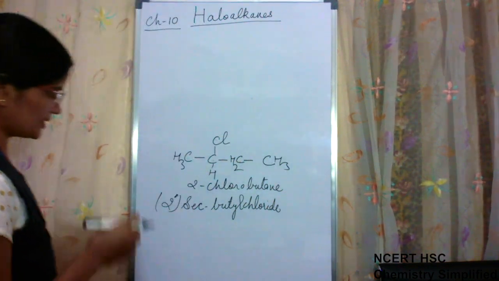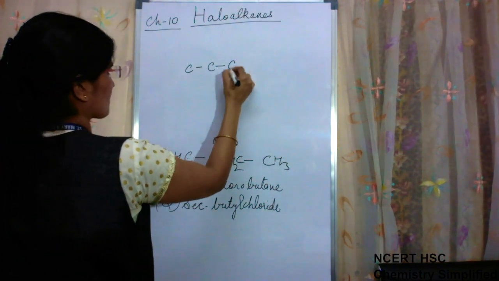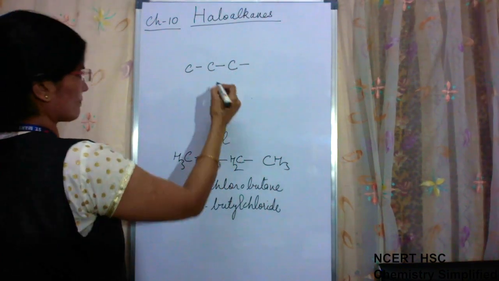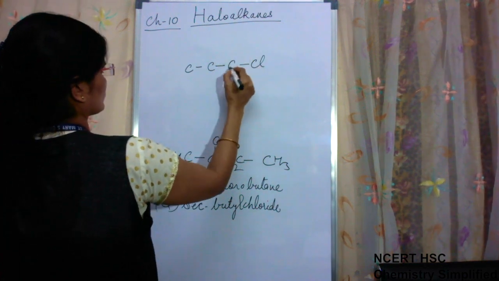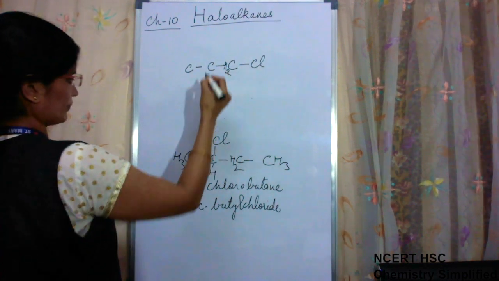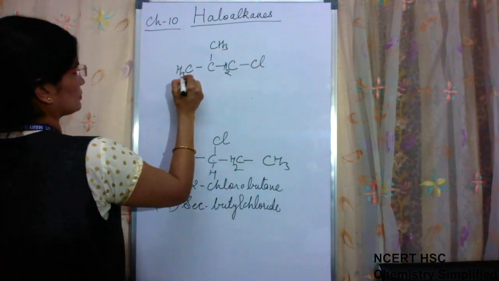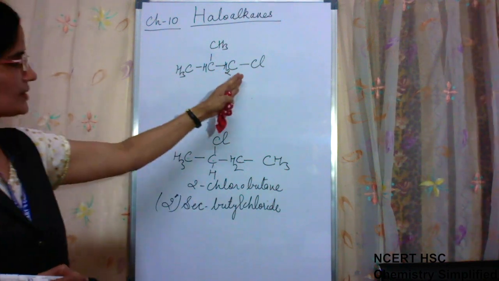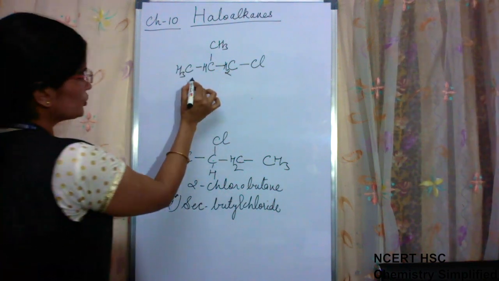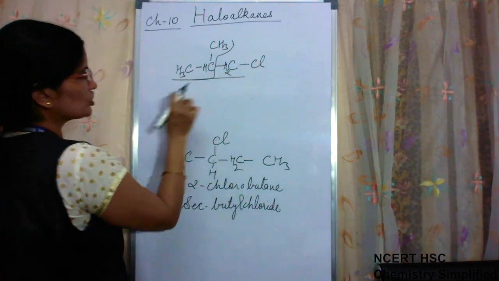Next example. This is another example. This condition, if you recognize, is an iso position.